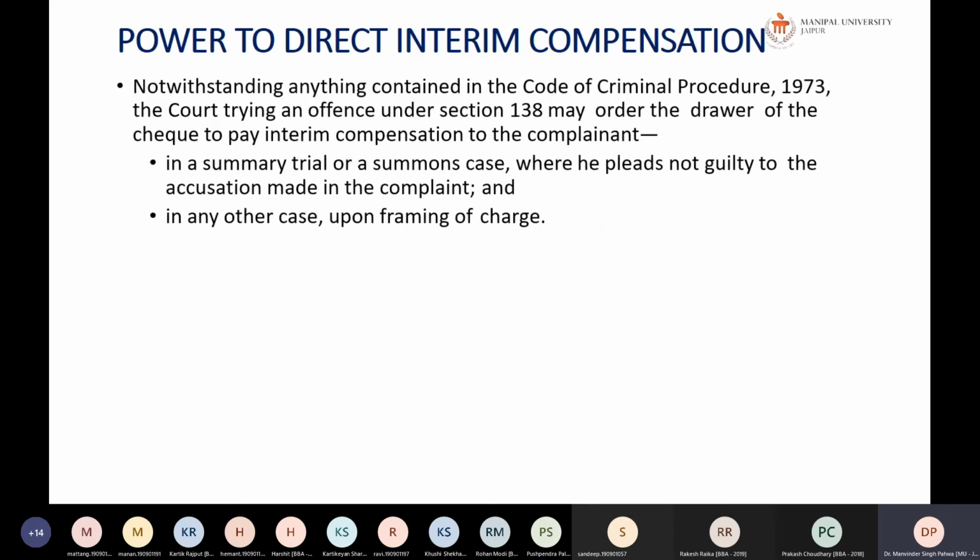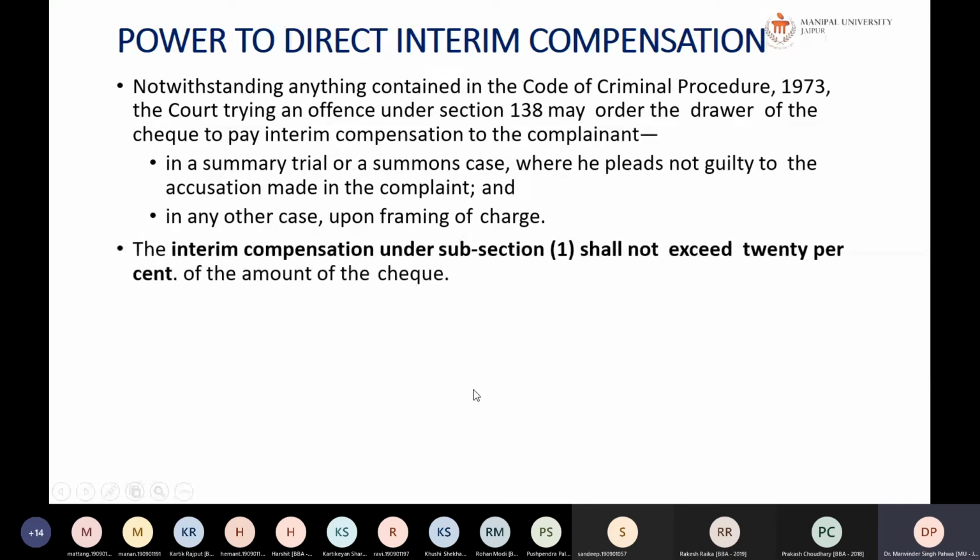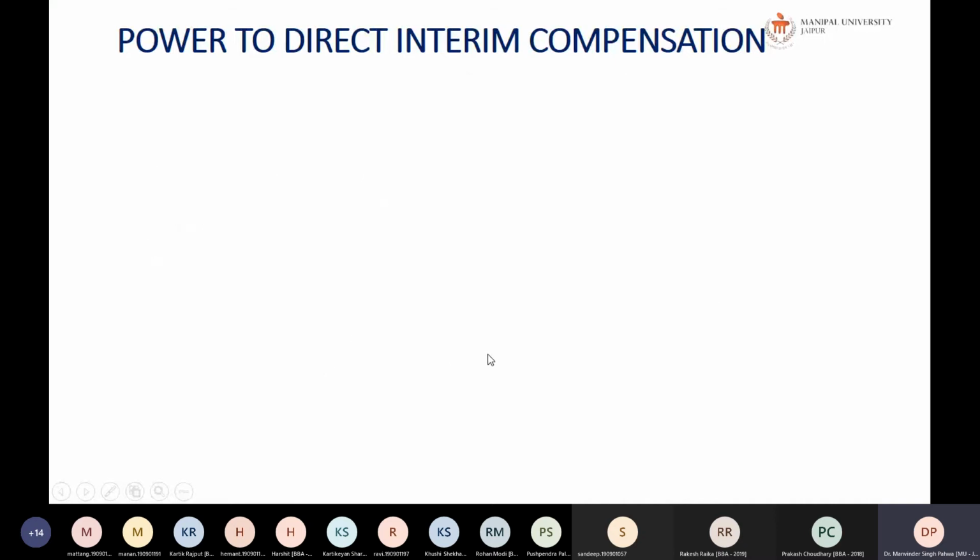Notwithstanding anything contained in the Code of Criminal Procedure 1973, the court trying an offence under section 138 may order the drawer of the check to pay interim compensation to the complainant in a summary trial or summons case where he pleads not guilty to the accusation made by the complainant, and in other cases upon framing of the charges. Interim compensation under the subsection shall not exceed 20% of the amount of the check.